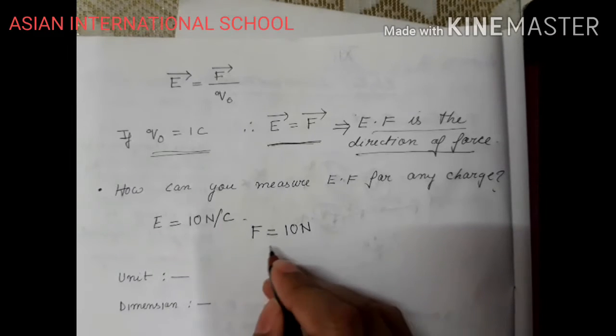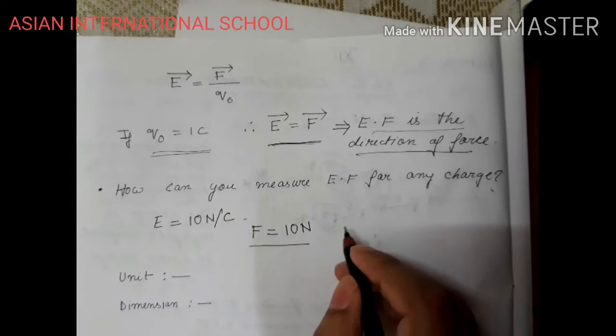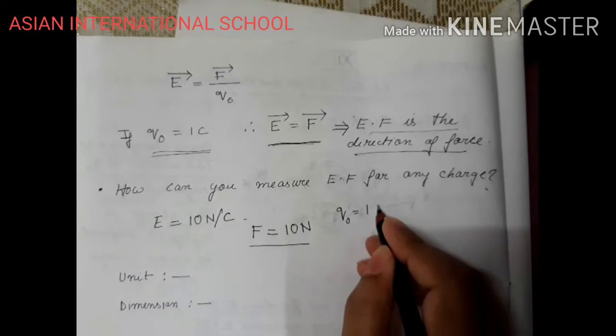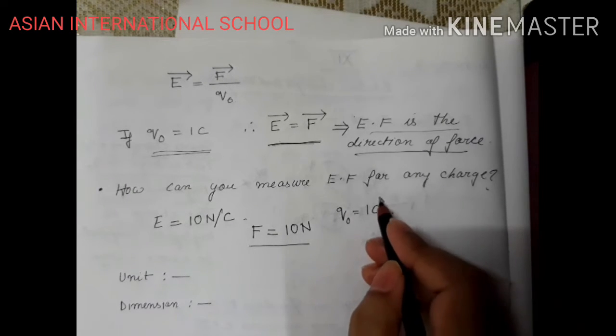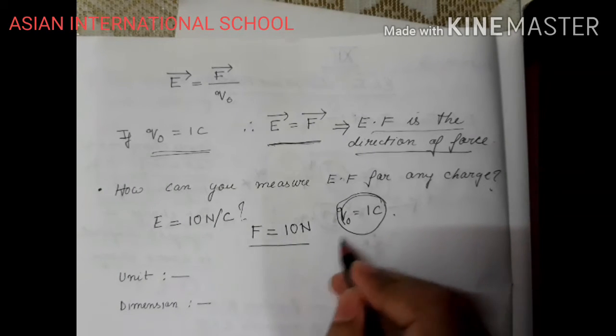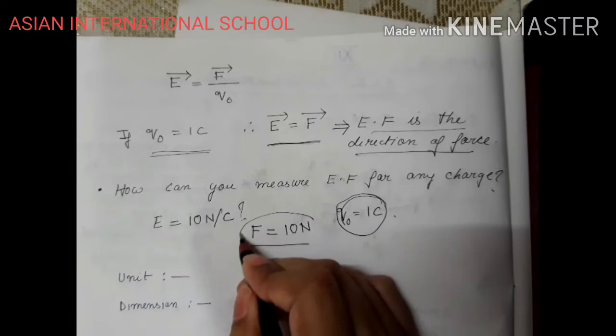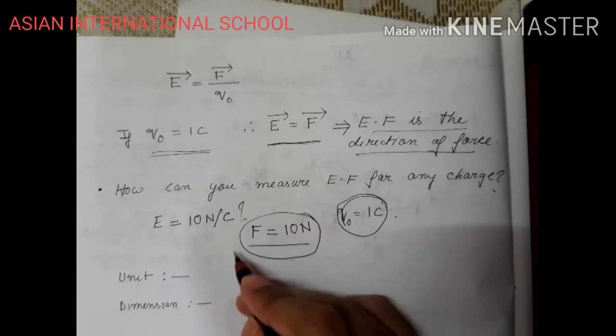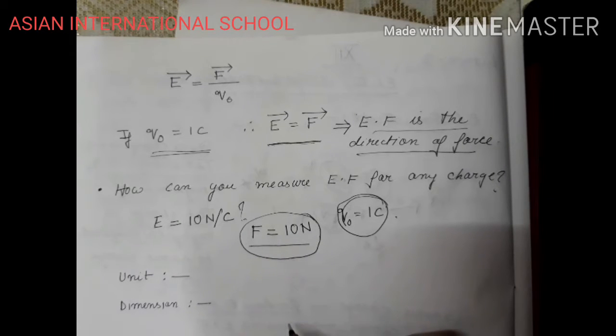Or suppose I brought a test charge Q0 equals 1 coulomb. Clear? I need to find out the electric field. Now, I measure how much force is acting on that test charge. I got to see that force acting on the test charge is 10 Newton.